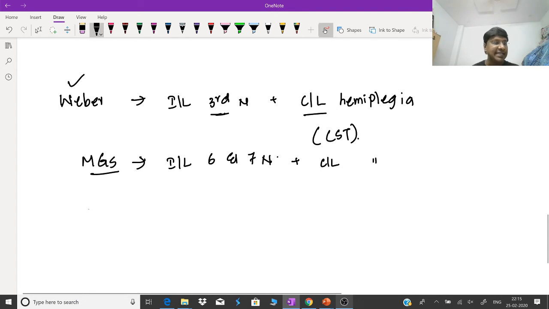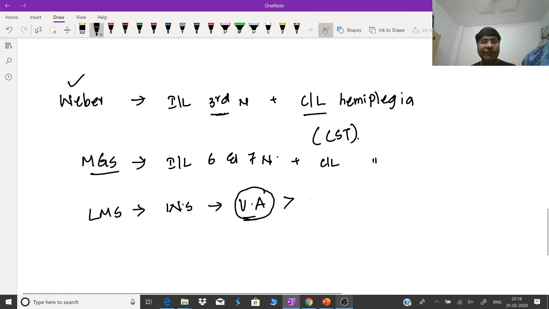Right? Next, the third option that has been given to you is lateral medullary syndrome. Lateral medullary syndrome is also called Wallenberg syndrome. And what is the important vessel which gets affected here in Wallenberg syndrome? Remember, it is your vertebral artery which is affected in Wallenberg syndrome. And most of you might be under the confusion of PICA, that is posterior inferior cerebellar artery. But remember, it is the vertebral artery which is most commonly affected, and followed by that, the involvement of your PICA, that is posterior inferior cerebellar artery, will be involved in the Wallenberg syndrome, next to the involvement of your vertebral artery.